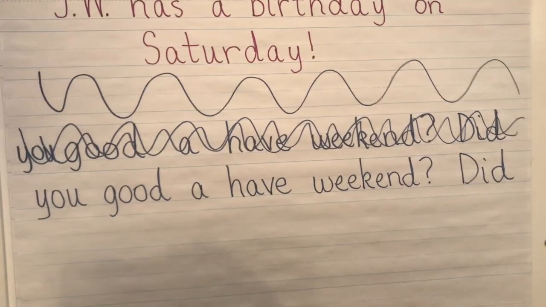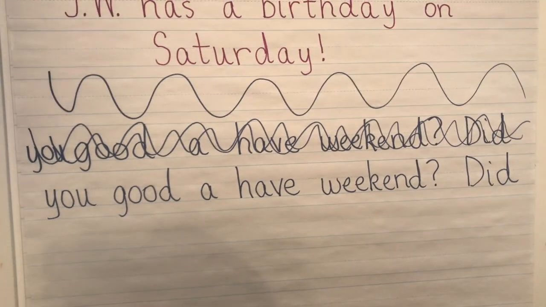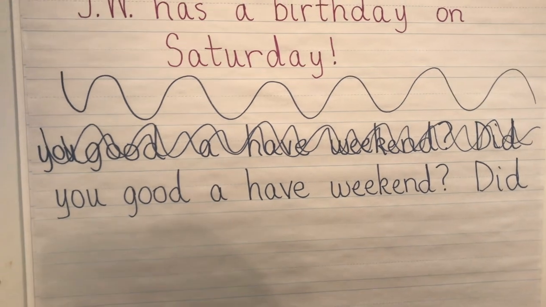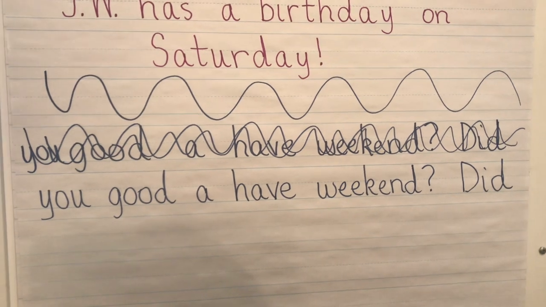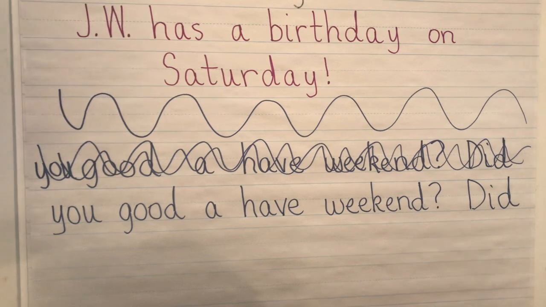Now I have a couple clues there for you to look at. We have a word with a capital letter. We know that starts our sentence. And we have a word with an end mark that will end our sentence. So go ahead and pause the video and try to write that correctly on your piece of paper or your whiteboard, and then turn it back on, and I'll have the answer here for you and see if you got it correct.